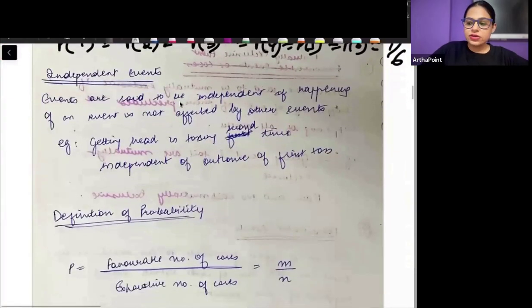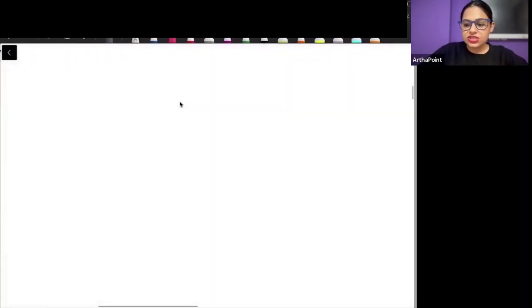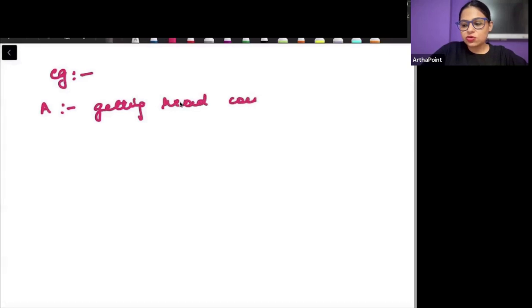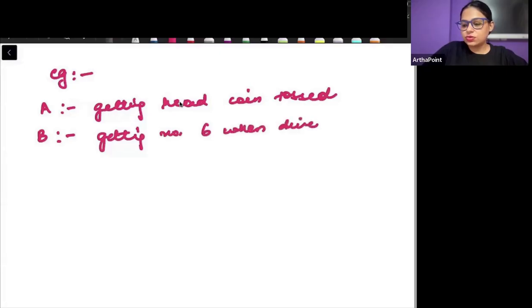Now we have the concept of independent events. Independent events are those events which are not affected by other events. Take an example. Say event A is getting head when a coin is tossed, and event B is getting number 6 when a dice is thrown.